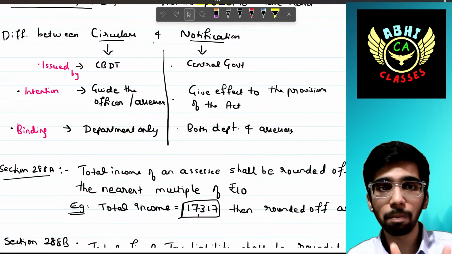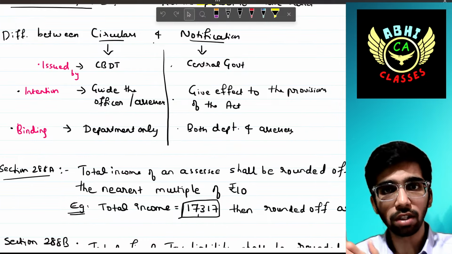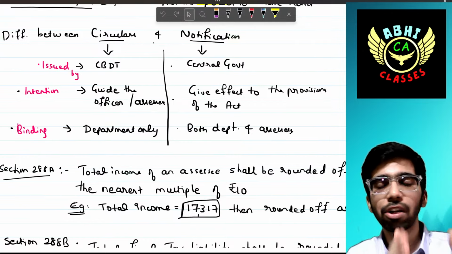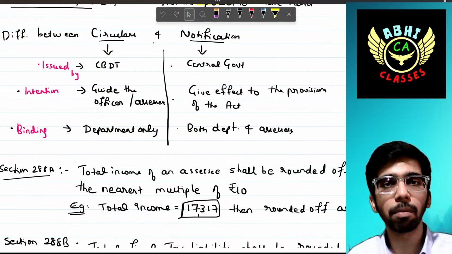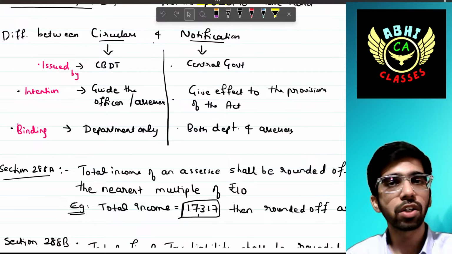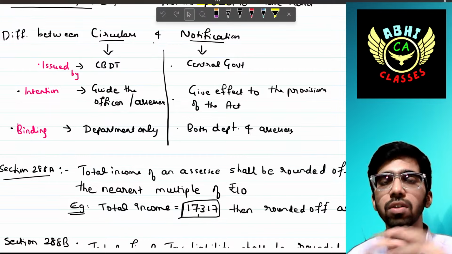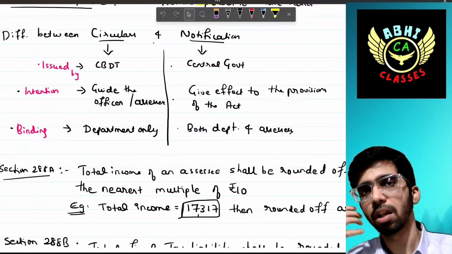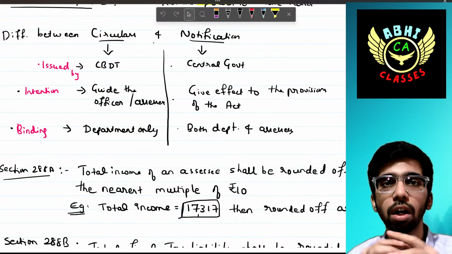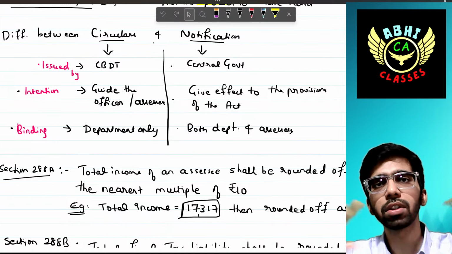Circulars are issued for the purpose of guiding the officers, that is income tax officers and assessing officers. Notification is issued with the intention to give effect to the provisions of the Act. Circulars are binding only on the department, that is the income tax department. Notification is binding on both the income tax department as well as assessees. Assessees means we human beings and other individuals, other persons, other companies who are responsible for paying the income tax liability to the government. Simple. This is the difference between circular and notification.